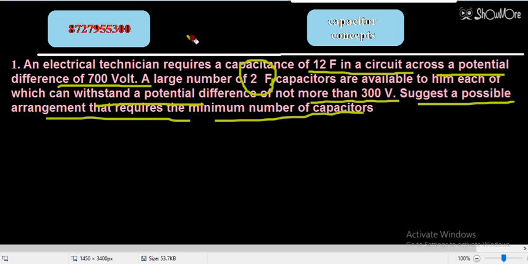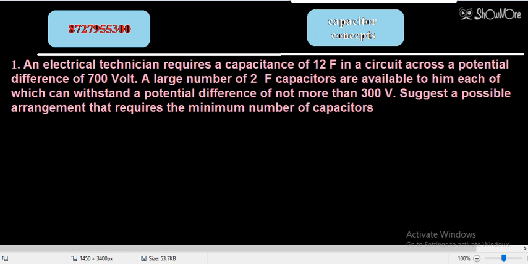So this is another very important question which is asked in the CBSE NCERT. He is saying an electrical technician wants to get the capacitance of 12 farad.